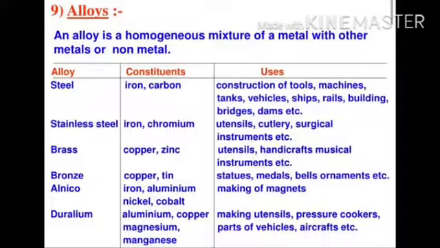Stainless steel: iron plus chromium. Used for utensils, cutlery, surgical instruments, etc. Brass: copper plus zinc. The constituents mean when we add copper and zinc, it becomes brass. Bronze: copper and tin. Alnico: iron, aluminium, nickel, cobalt. This is basically used for making magnets. Next is duralumin: aluminium, copper, magnesium and manganese, used for making utensils, pressure cookers, parts of vehicles, aircraft, etc.